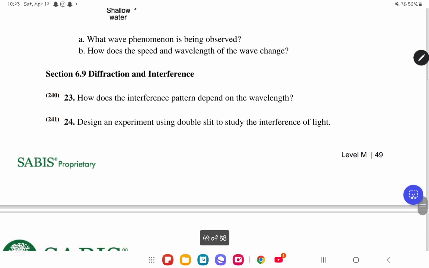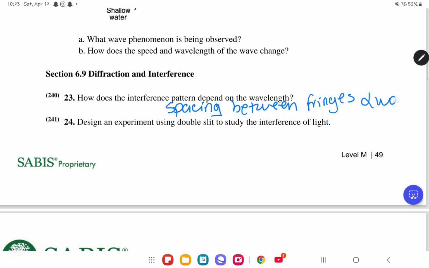So, how does the interference pattern depend on the wavelength? First of all, the interference pattern depends on the wavelength because of the spacing between fringes. The spacing between fringes is directly proportional to the wavelength.